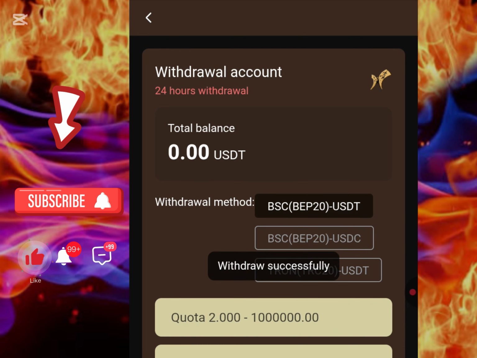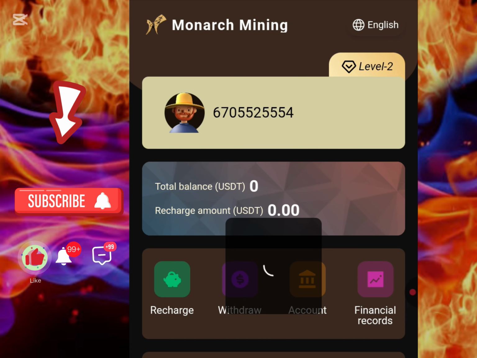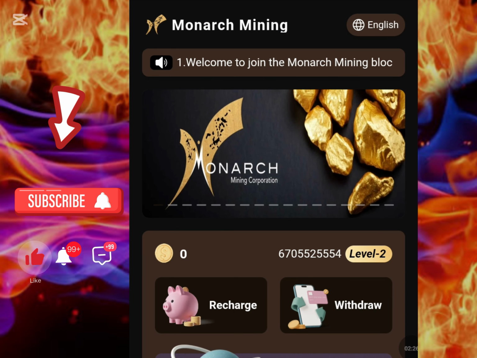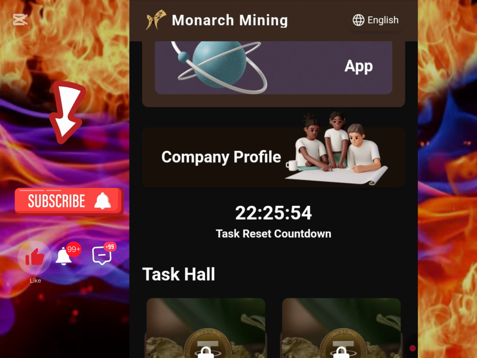You can see right here that my withdrawal is successful, and I'm still going to go back and show you guys so you can actually confirm for yourself that the withdrawal is successful. So like I said again, I want to show you guys the various levels of upgrade that you can do. Now you can see for 25 USDT I'm earning around 6.20.